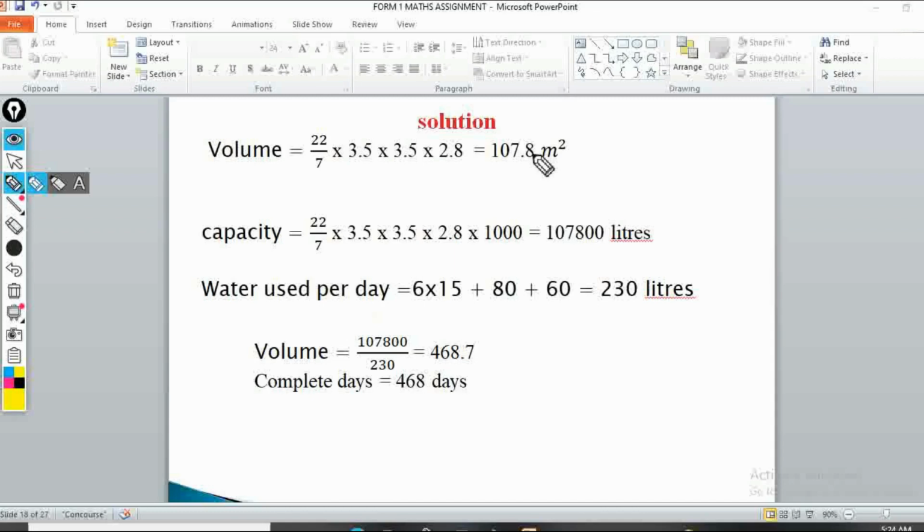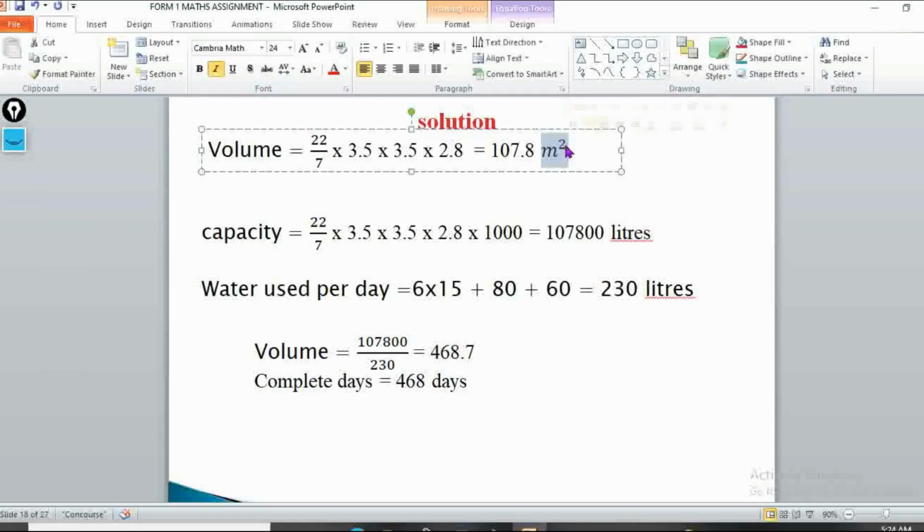Then we'll multiply this by 1,000 so as to change this. Oh, this is not supposed to be square because it is volume. So this is supposed to be cubed. Yes, we can change that. So that's supposed to be cubed.